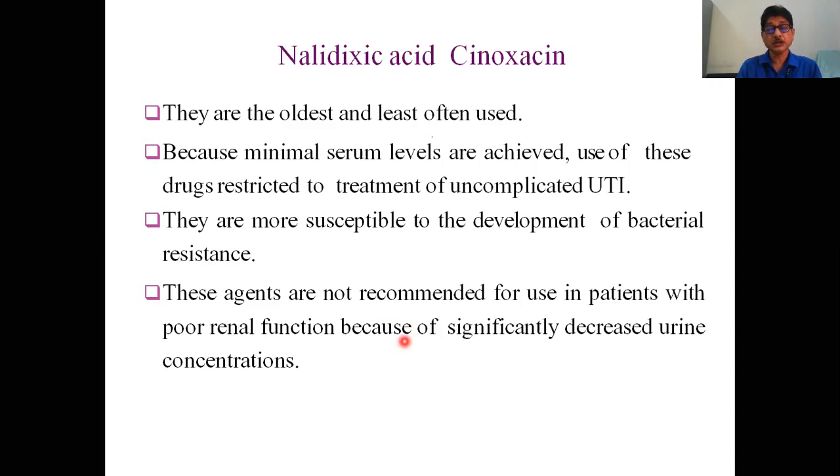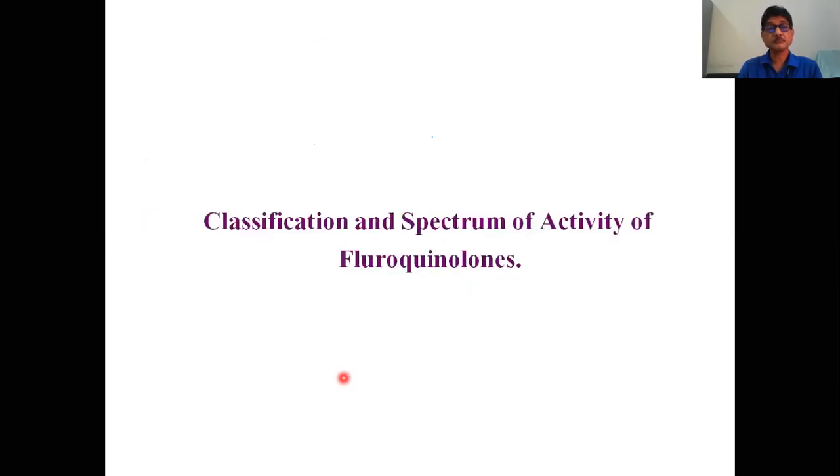But patients with compromised renal function don't get the required concentration in the urine, so it cannot be used. It will not achieve the minimum effective concentration in the urine.